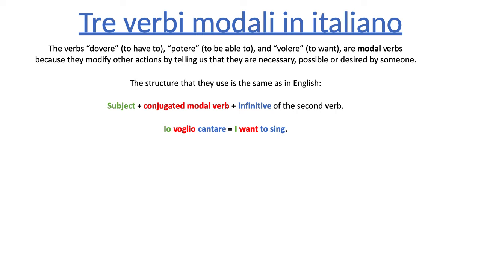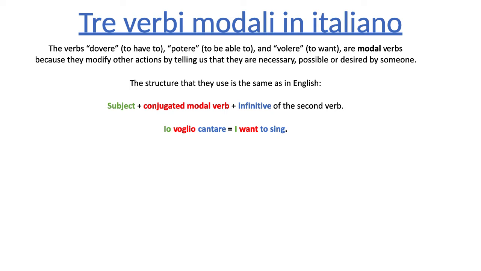For the benefit of those among you that speak Spanish, very, very briefly, this is exactly the same that happens in Spanish. Think about the sentence yo quiero cantar. The verb querer is conjugated for yo quiero, and then cantar is an infinitive, right? It's exactly the same thing, but it also works the same way in English. I is the subject, want is the form of to want for I, and then to sing is the infinitive of to sing, right? Exactly the same structure in all 3 languages.